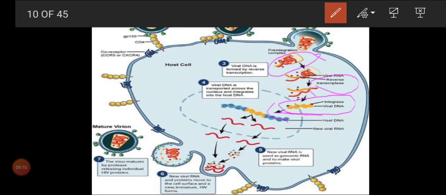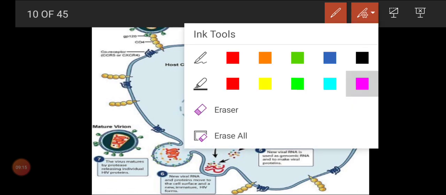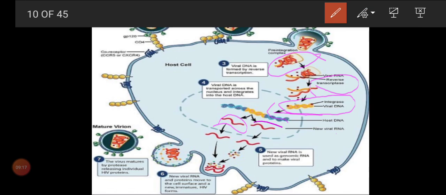Is that clear, children? Now a new single stranded viral RNA can be produced, and it will form viral protein. Here the case will be interesting. Viral RNA is produced separately and protein is produced separately, and together they all will surround.